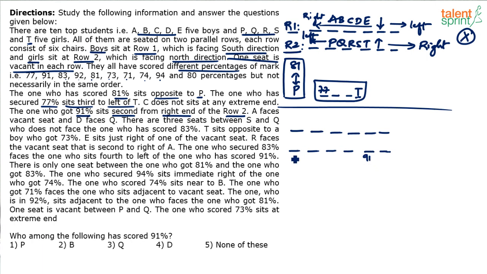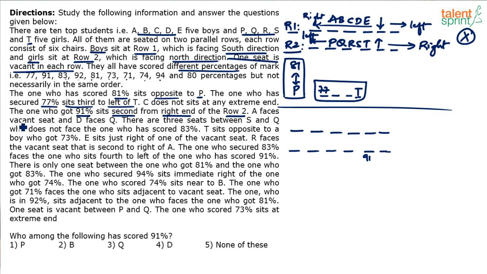What I'll do is I'll write the percentages below the dashes and names above the dashes. And in the top row I'll write percentages above the dashes and names below the dashes. Some way we'll represent. So basically the point given is 91. Whoever has got 91 sits second from the right end of row 2. So that is fixed. Now we'll try to allocate these pictorial representations in this arrangement here.